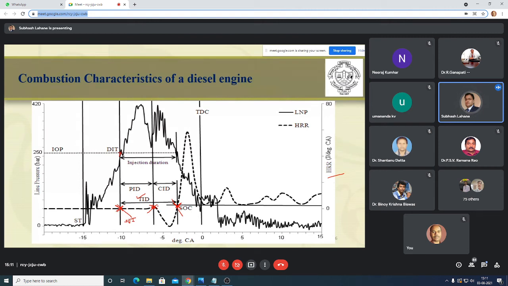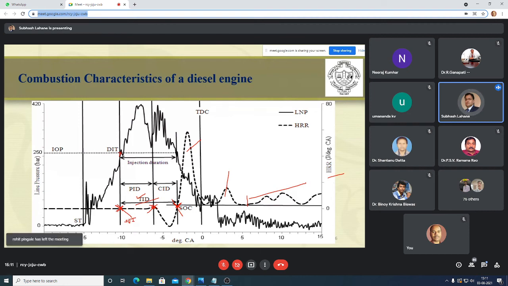During the physical ignition delay period, there will be physical mixing of air and fuel. So the time lapse between the start of injection and the start of the endothermic reaction is known as physical ignition delay, and physical ignition delay plus chemical ignition delay is called total ignition delay. This first peak is known as premix, then diffusion, and after this it is after burning.